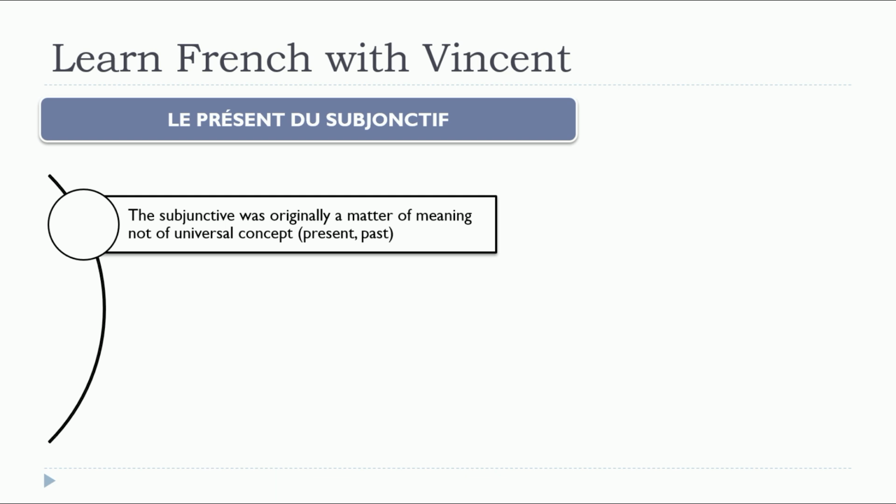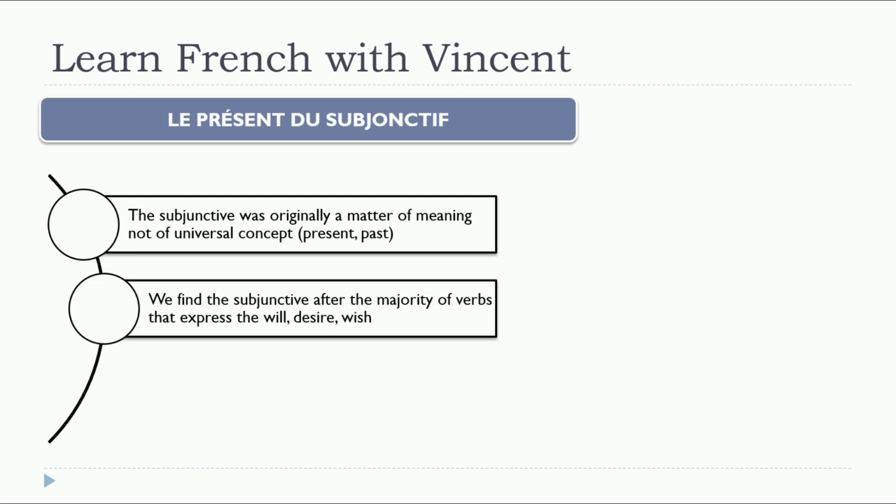So it's not like the present, the past, or the future, because this is the key point, and that's the reason why it is quite tricky to learn, because in some cases people don't have this subjunctive in their language. We find the subjunctive after the majority of verbs that express the will, the desire, the wish.